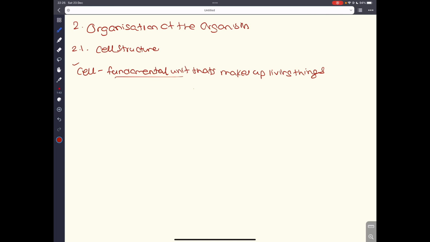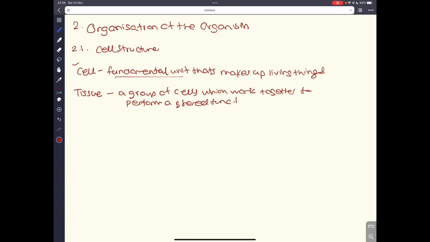And this group of cells are called a tissue. Now, a tissue is a group of cells that are working together to perform a shared function. So a group of cells which work together to perform a shared function. Right. So this is what a tissue is. A tissue is basically a group of cells which work together to perform a shared function.